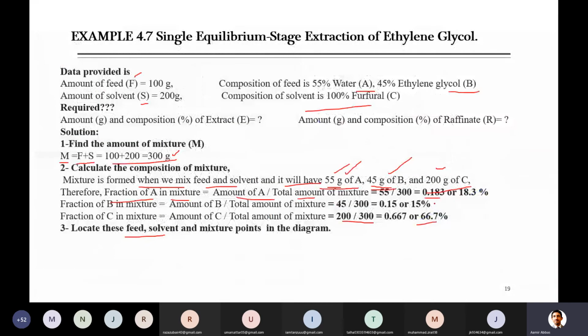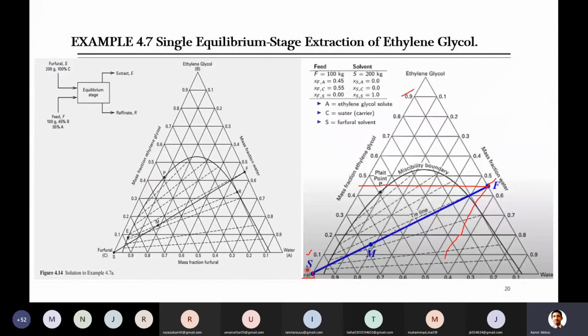It means we have to locate that it should have water 18%, because we calculated A is for water, so 18%, and for ethylene glycol 15%, and for solvent it is 66.7%. So wherever these 3 lines indicative of the feed point intersect, that will be the mixture point. So let's look. Ethylene glycol was 15%, that is easiest to locate here. Like you have 20%, 10%, so in between there will be a line for 15% of this ethylene glycol.